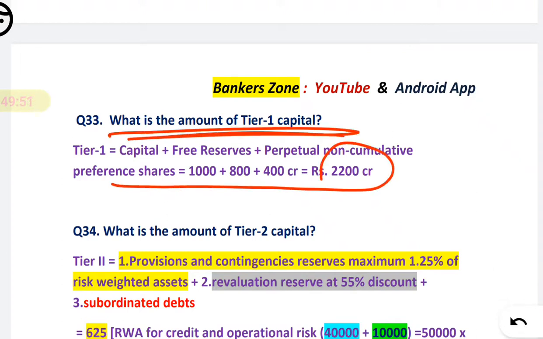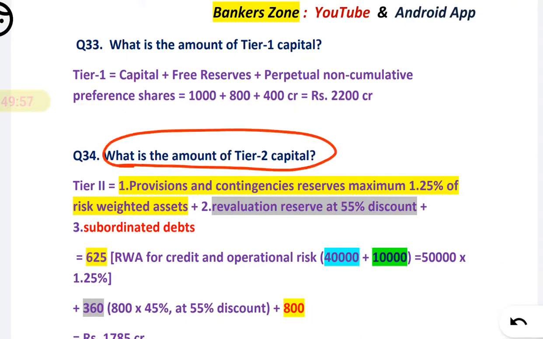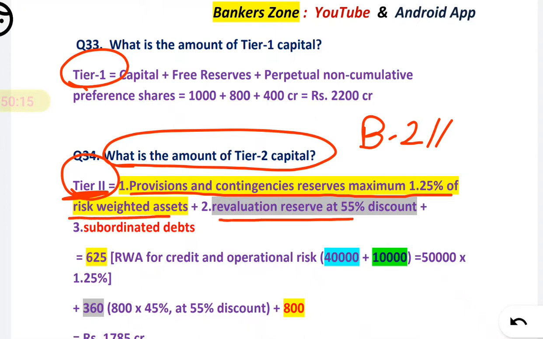Now question number 2 based on the same. What is the amount of tier 2 capital? Here is the formula for tier 1 and here is the formula for tier 2. As per the Basel II guideline, tier 2 capital is given by provision and contingency reserve, maximum 1.25% of RWA, plus revaluation reserve at a 55% discount.